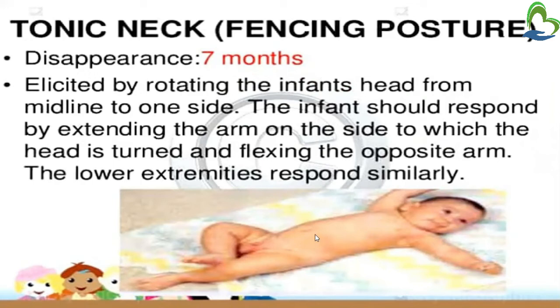So in tonic neck reflex, you have to place the baby on a plane surface, and the baby should be in supine position. Then slowly you have to turn the baby's head either right or left. For example, we are turning it to the right. Then what happens? On the side to which we turn the baby's head, the baby will extend the arm and also extend the same leg, and there will be flexion of the opposite arm and flexion of the opposite leg. So this is tonic neck reflex.